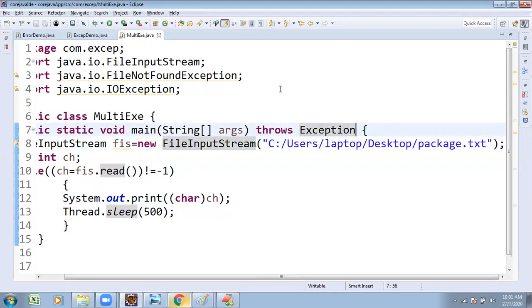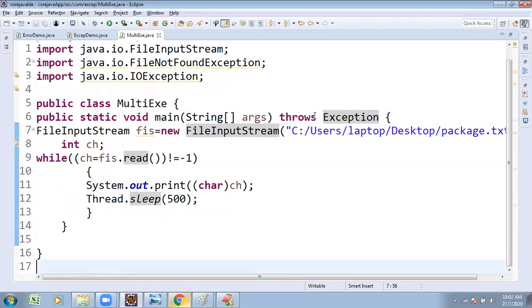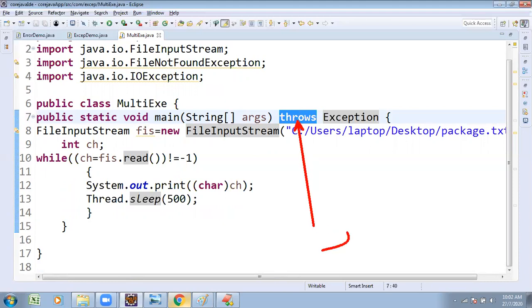Handle the exception by using the throws keyword. When you apply the throws keyword, the exception is going to be thrown to the JVM. The JVM is going to take care of this exception. The programmer need not handle this exception. So by using, what are the techniques we can use?